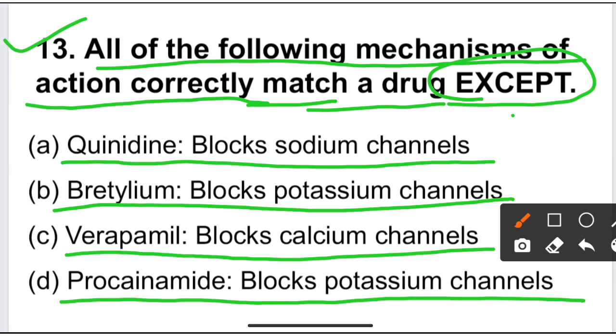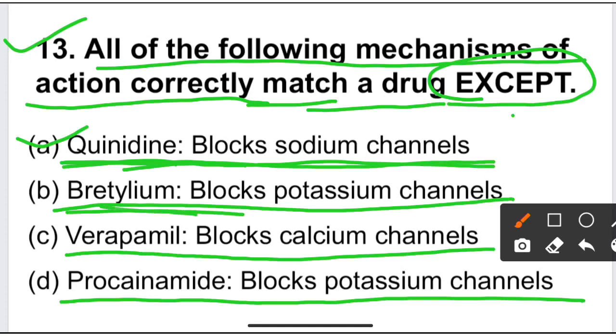This question is from antiarrhythmic drug classification. Antiarrhythmic drugs are classified into 4 classes. Class 1 is sodium channel blocker. Class 2 is beta blocker. Class 3 is potassium channel blocker, and class 4 is calcium channel blocker. Quinidine is a class 1 drug and blocks the sodium channel, so it is correctly matched.